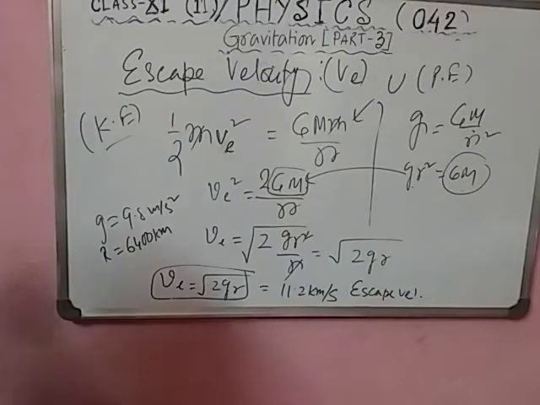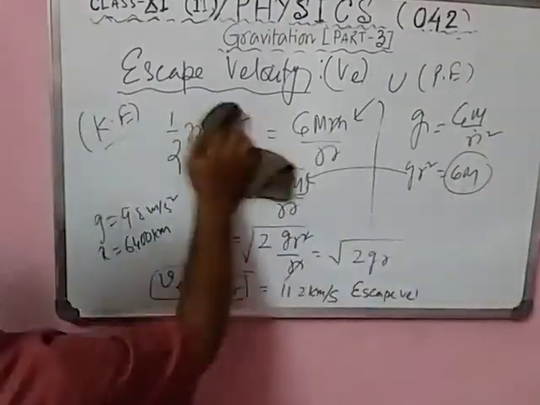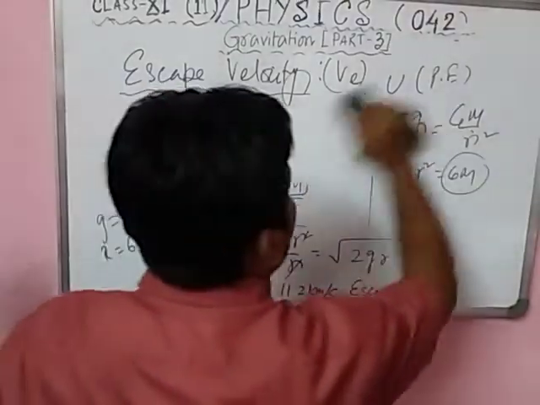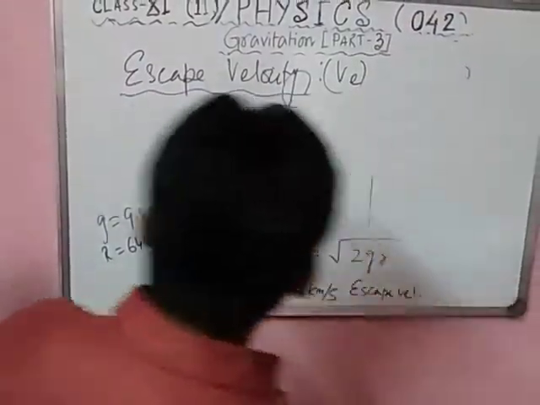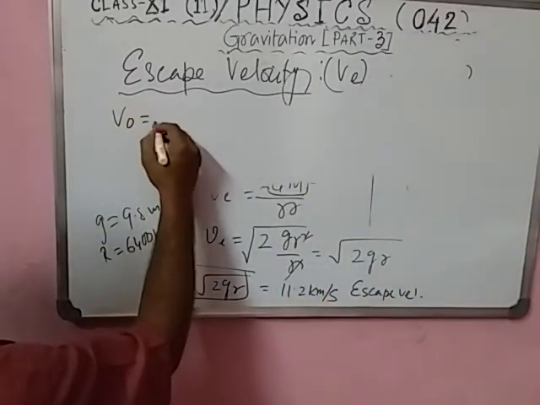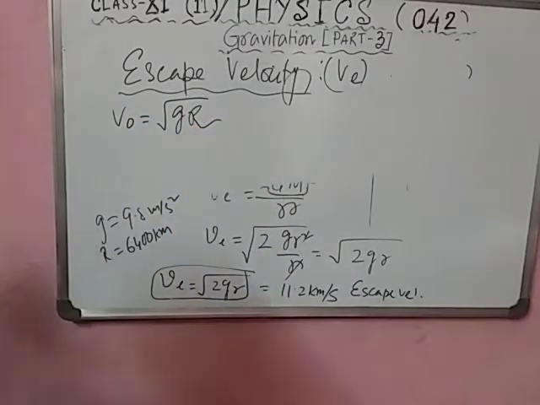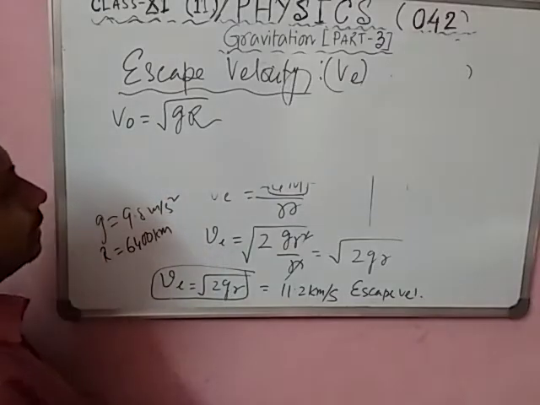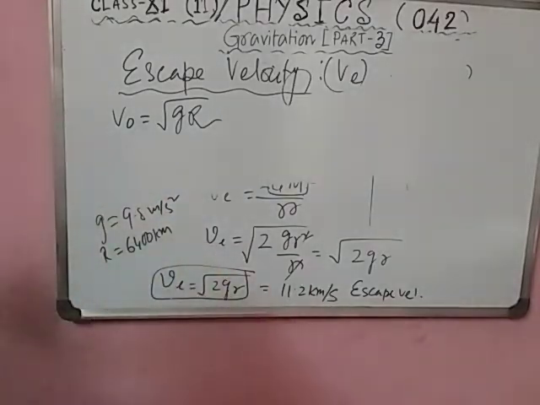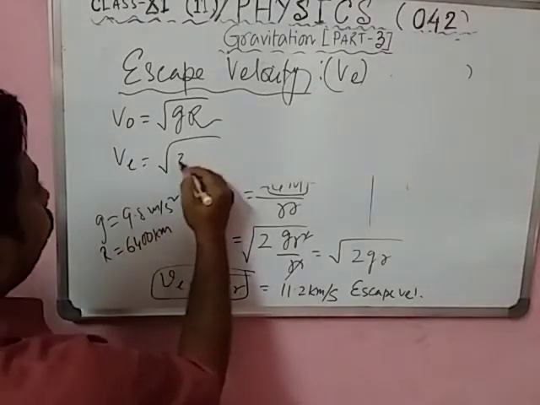Now students, please pause the video and copy. There is a very important thing. If the satellite is very near to the earth, then the orbital speed v0 equals root over of gR. Am I right? In that case the orbital speed equals root gR, and the escape velocity Ve equals root over of 2gR.